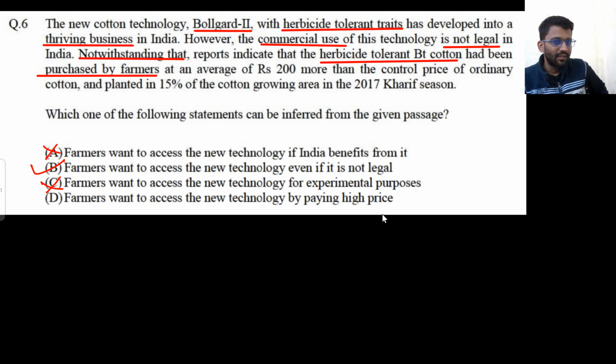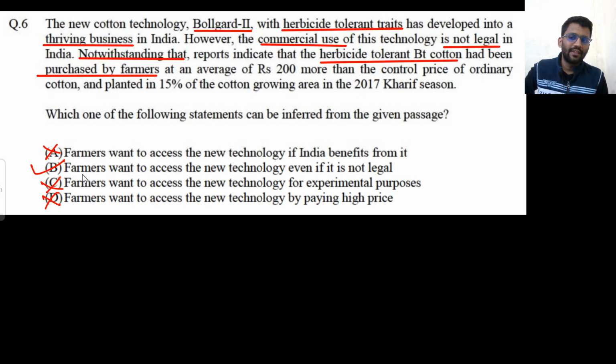Cigarette is only 10 rupees. Why? Because it is legal. And something that I can't take the name of, that is illegal, and that's of very high price. Why is that of very high price? Because that is illegal. So farmer wants to access the new technology by paying the high price? No, this is not the case. They are paying the high price because that is illegal. So this is not inferred.